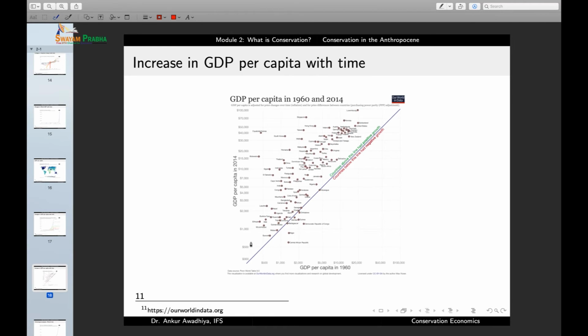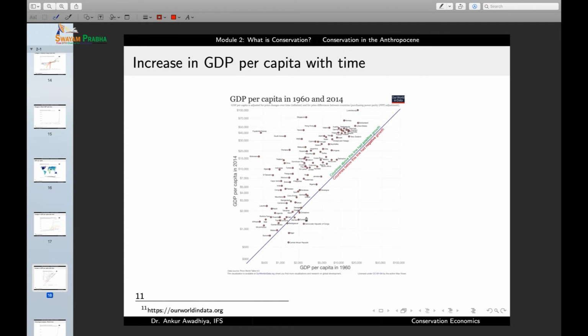So this line at 45 degrees is showing that if you had say 500 GDP per capita in 1960, you also have 500 GDP per capita in 2014, which means that there is no change in the GDP per capita, there is no change in the affluence. Now, what we are observing with this chart is that most of the countries are on the left side of this curve, which means that most of the countries are observing an increase in the GDP per capita.